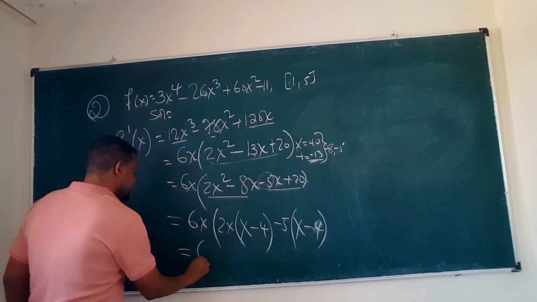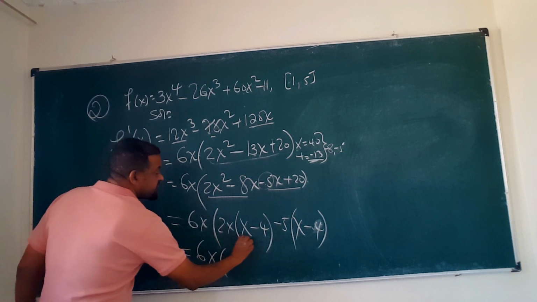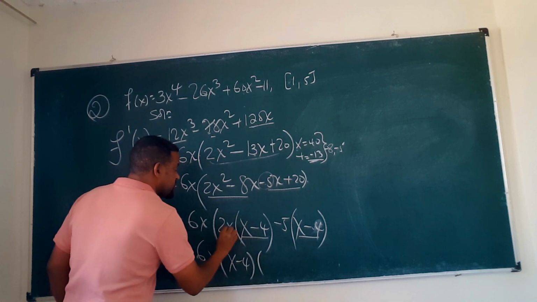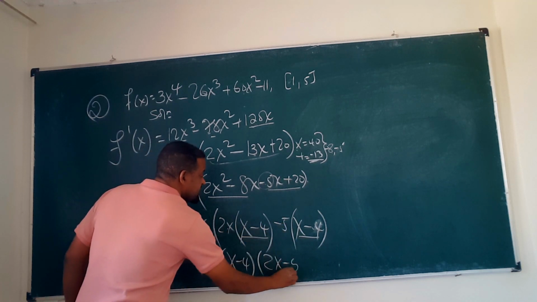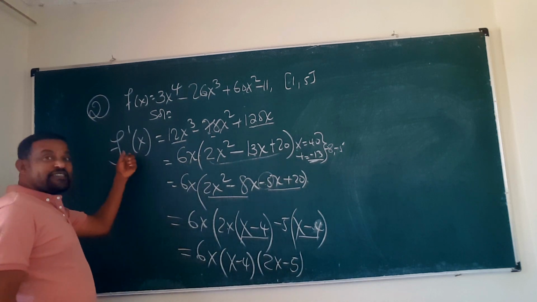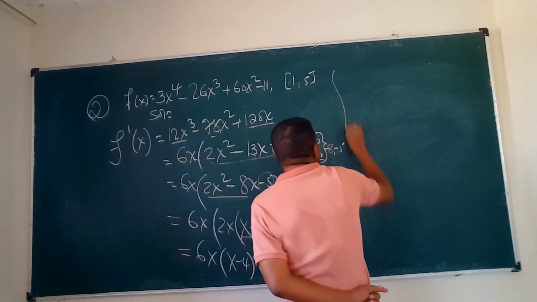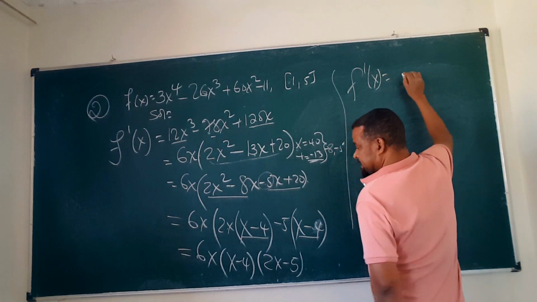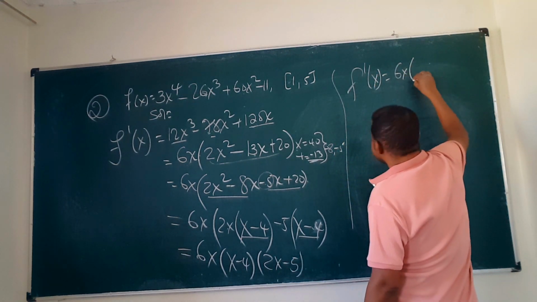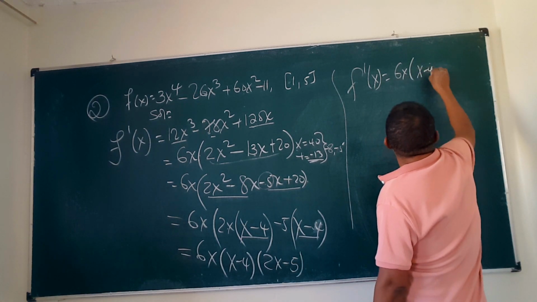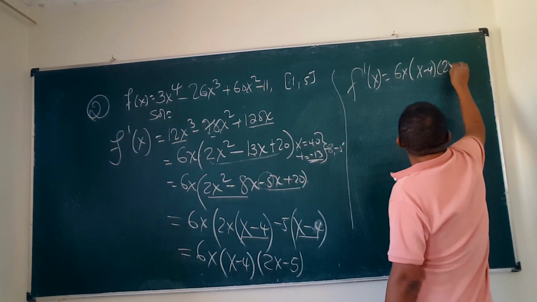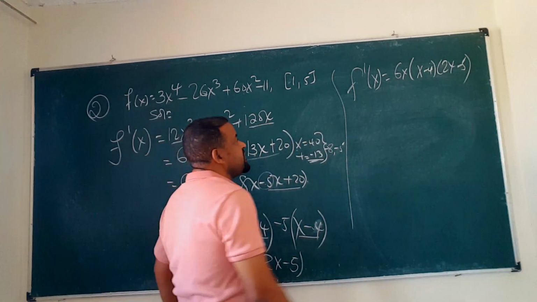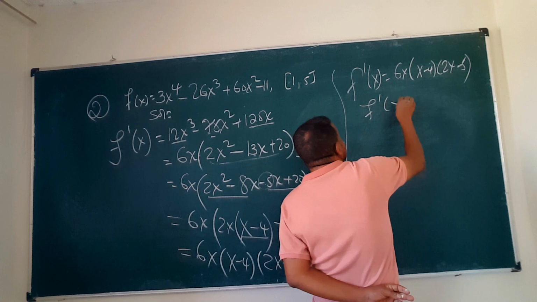So the first derivative is x minus 4, x minus 4 times 2x minus 5. So our first derivative when factorized will be 6x times x minus 4 times 2x minus 5.